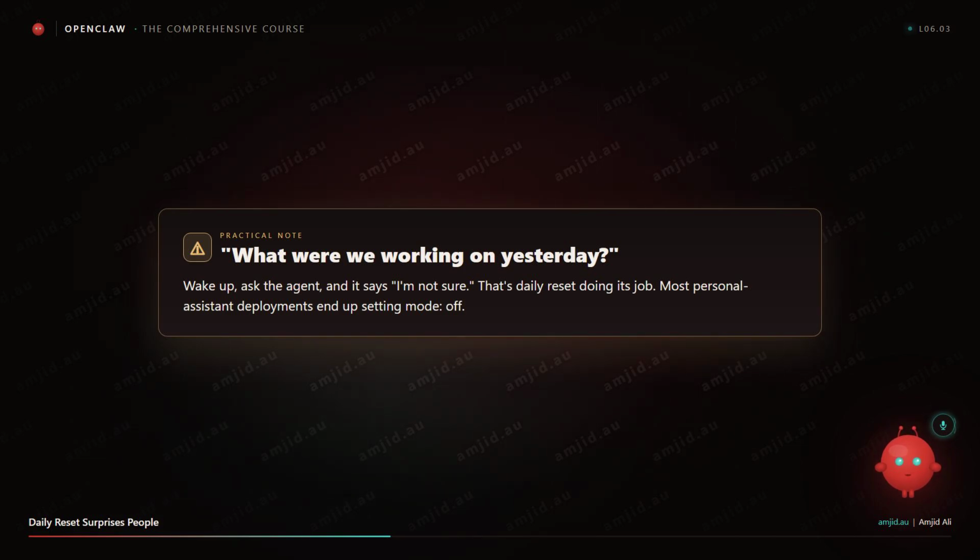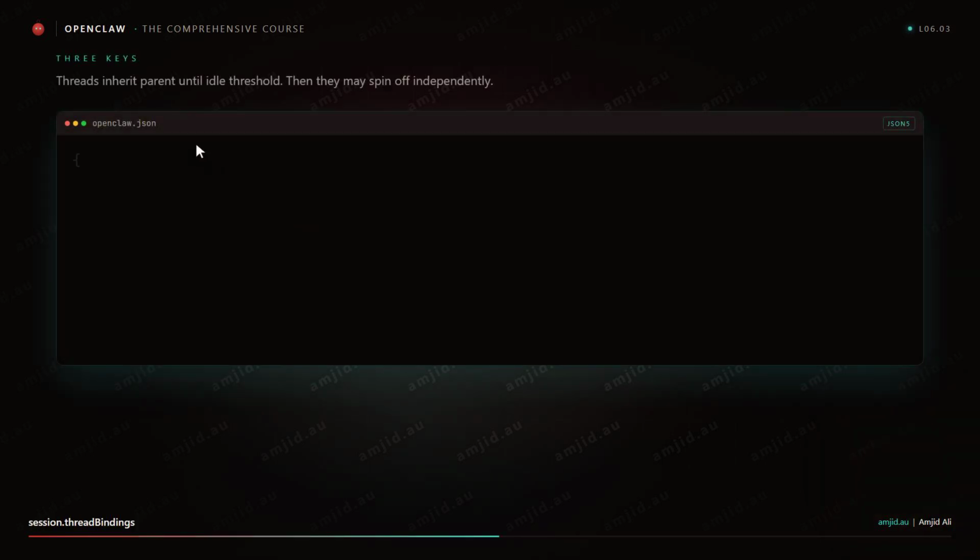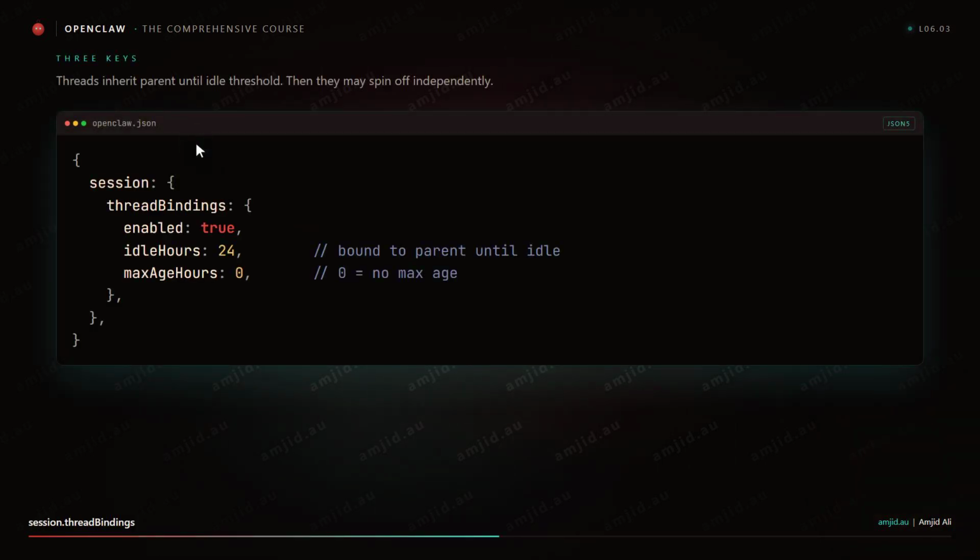Now, thread bindings. Under session.threadBindings, you have got three keys: enabled, a Boolean, whether thread-level session binding is on at all. idleHours, how long a thread stays bound to its parent before potentially spinning off. Default 24. maxAgeHours, the maximum age of a thread session in hours. Default 0, which means no max age.